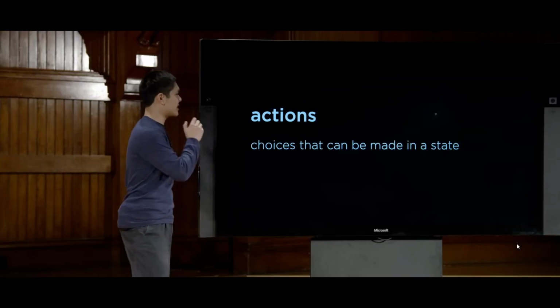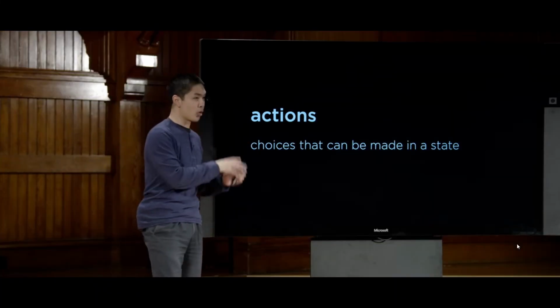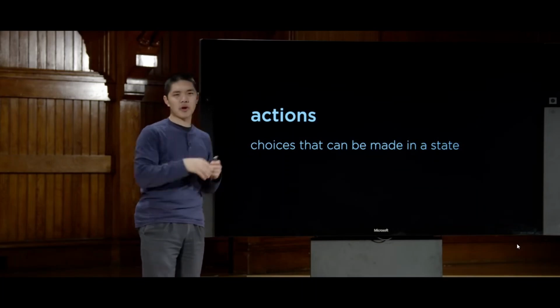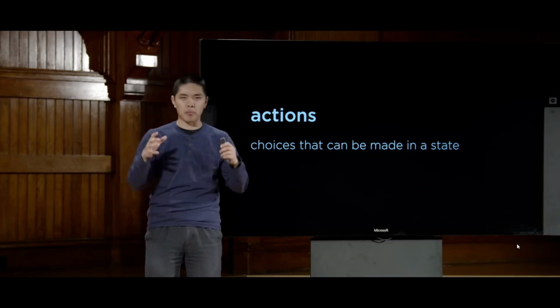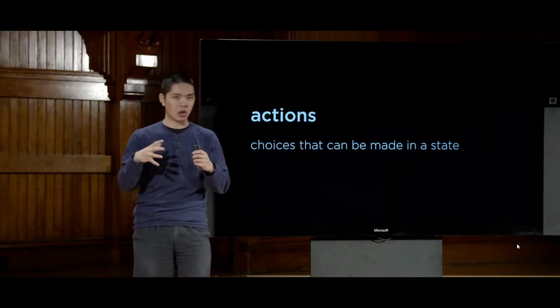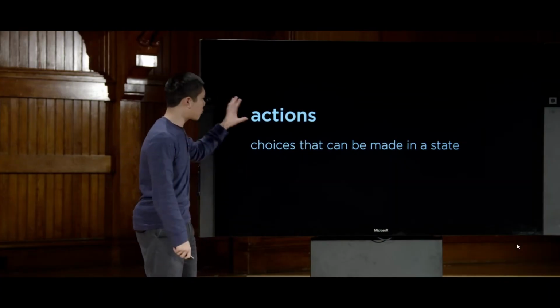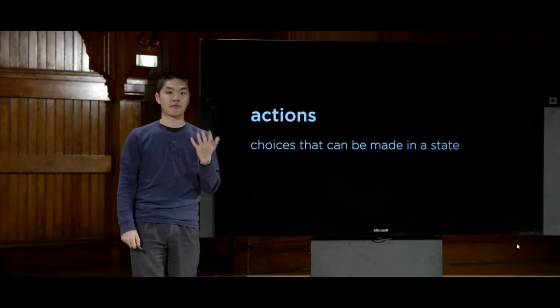Well, ultimately, it's via taking actions. Actions are just choices we can make in any given state. And in AI, we're always going to try to formalize these ideas a little bit more precisely, such that we can program them a little bit more mathematically, so to speak. So this will be a recurring theme. And we can more precisely define actions as a function.